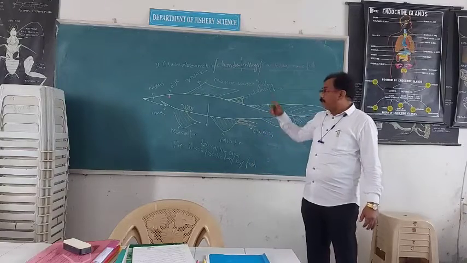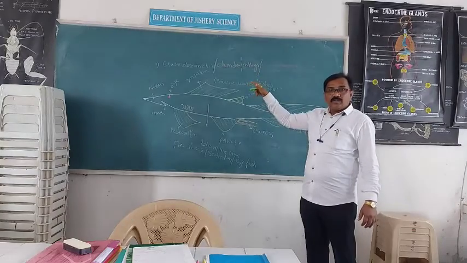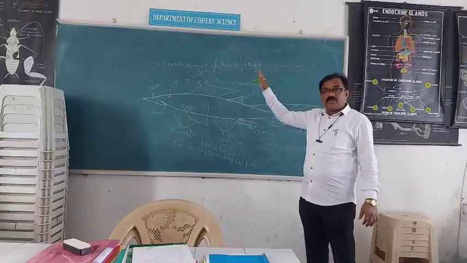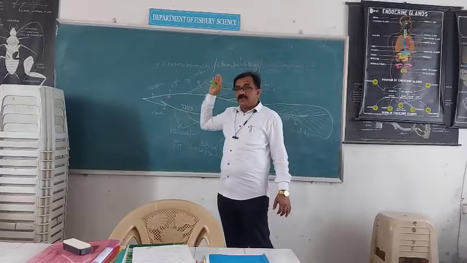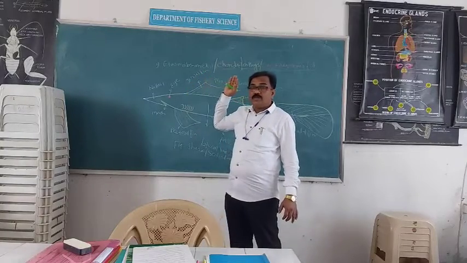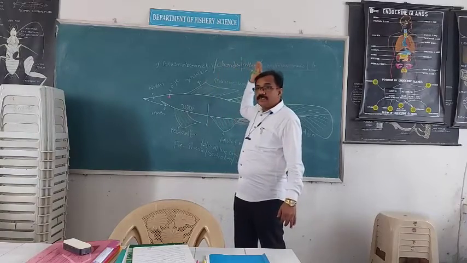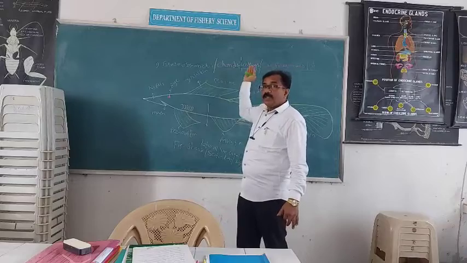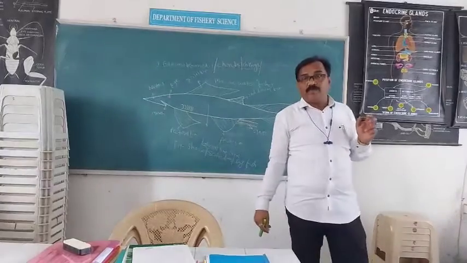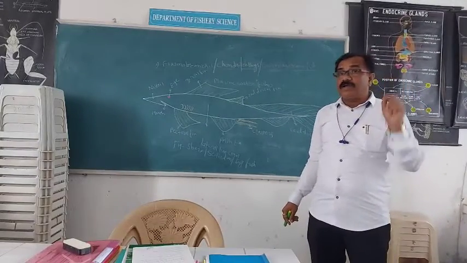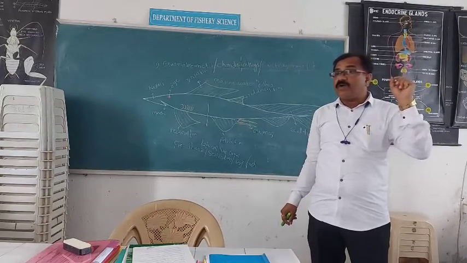What are the general characters? Elasmobranchia is most ancient, primitive. Near about 400 million years ago, these were present. They flourished around the Devonian period. In this class, the endoskeleton is made up of cartilage or ribs. Hence it is called as chondrichthyes. Hence it is also called as cartilaginous species. The exoskeleton, the external one, is made up of dermal denticles, like placoid scales.